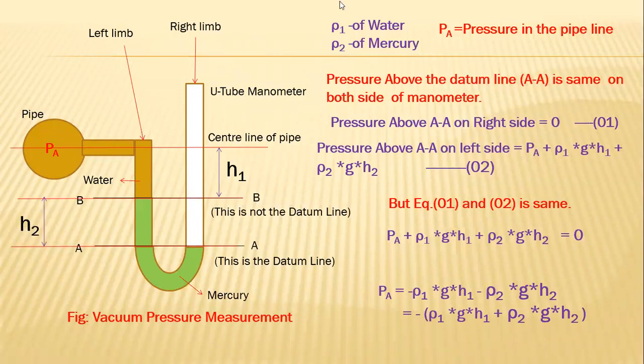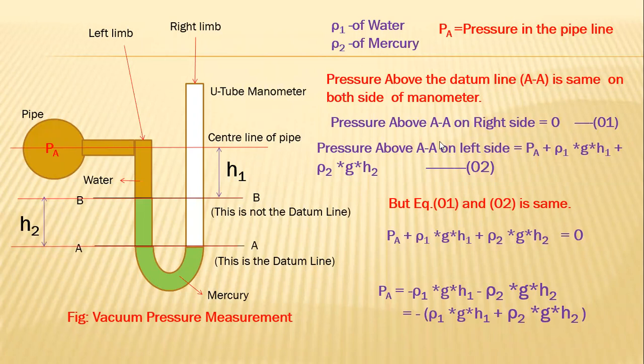Vacuum pressure measurement. Why is it vacuum pressure measurement? Because it is less than atmospheric pressure. Yes, it is less than atmospheric pressure, and the mercury level in the left limb of the manometer, whose end is connected to the pipeline, goes up. So it is clear that the pressure in the pipeline is a vacuum pressure, pressure below atmospheric pressure.